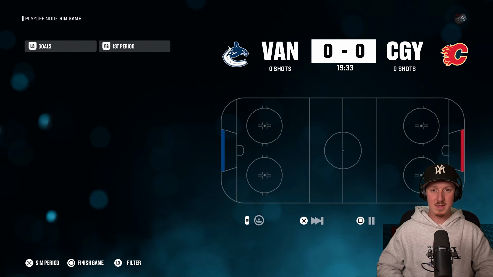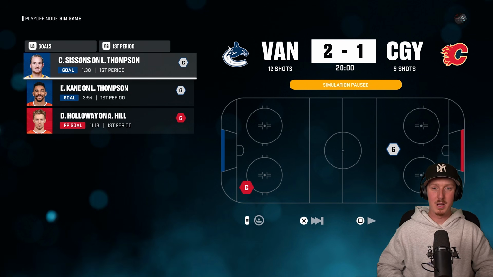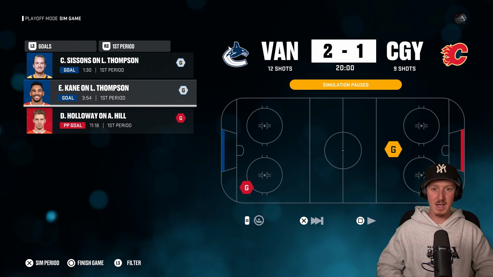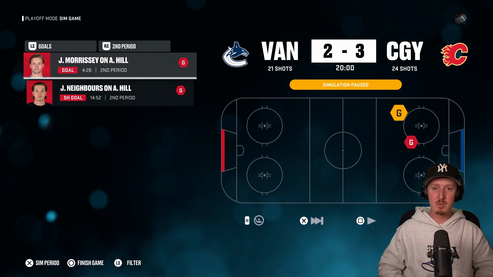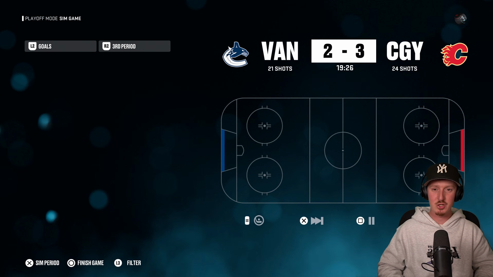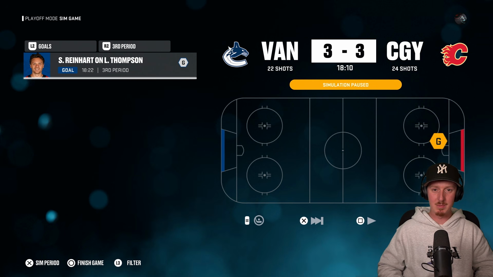Now, I did not expect the Alberta Flames to be an absolute powerhouse, but here we are. Sissons and Evander Kane are picking up goals in the first period, and so is Dylan Holloway. Moving into the second period, we're going to see the Flames taking over. Josh Morrissey's picking up a big goal. Jake Neighbours is getting a shorthanded goal. It's a 3-2 game for the Flames. Vancouver's going to have to make a comeback here, and that's exactly what they're going to be doing. Sam Reinhart, a big third period goal, but lots of time left.